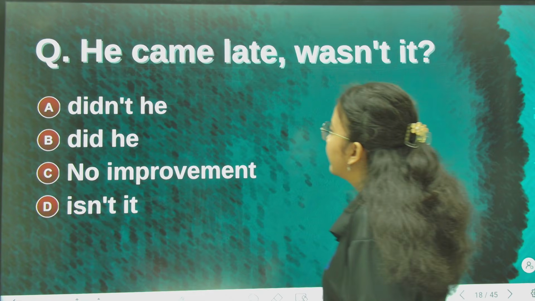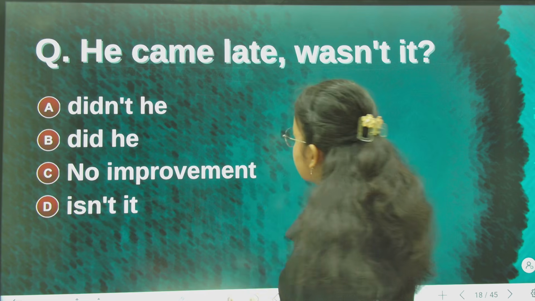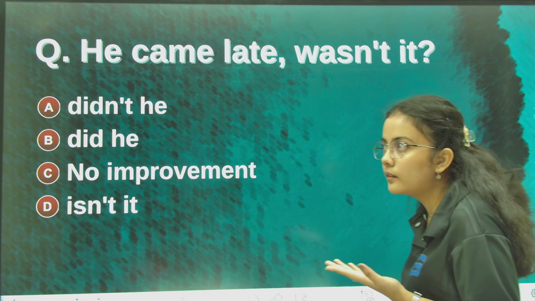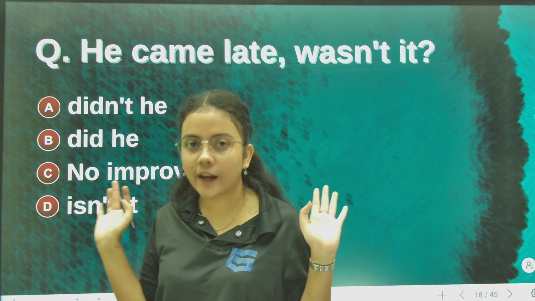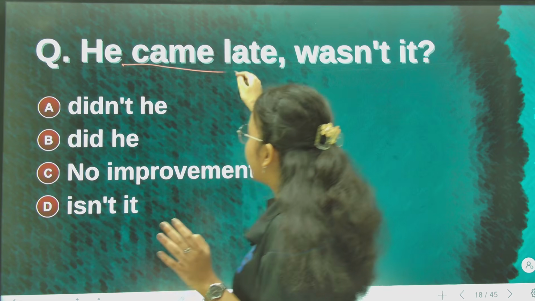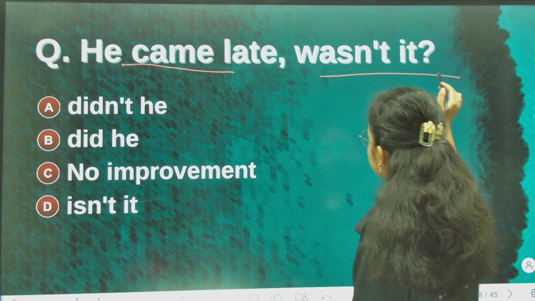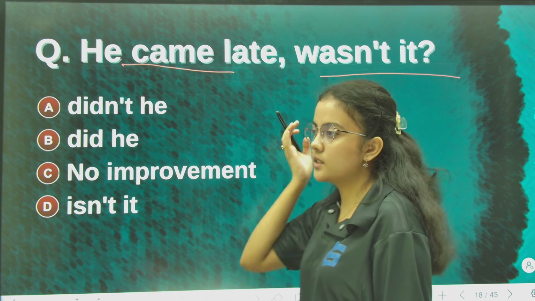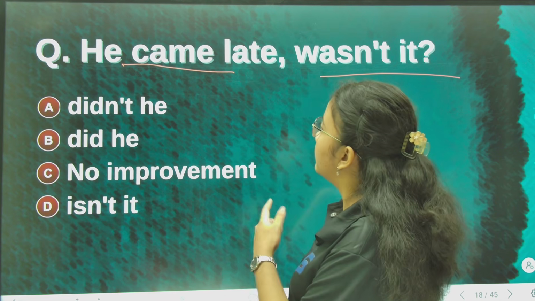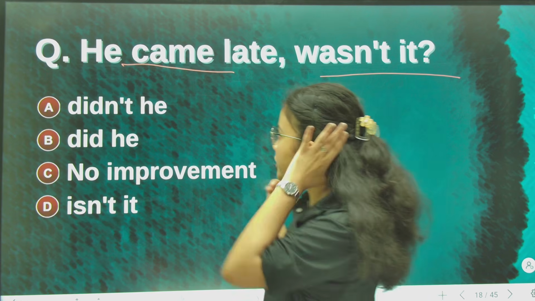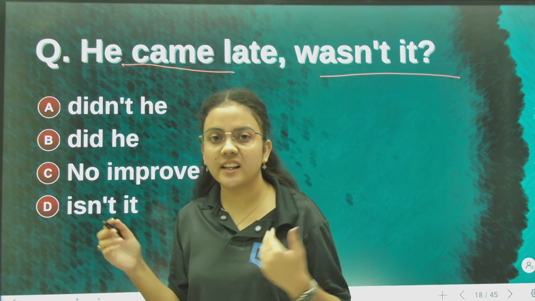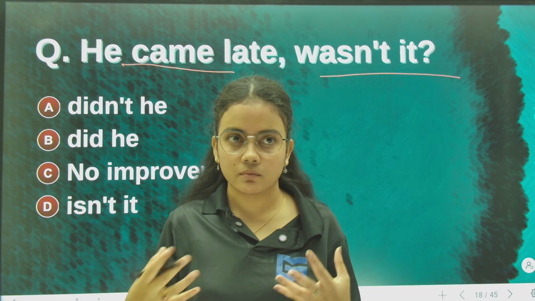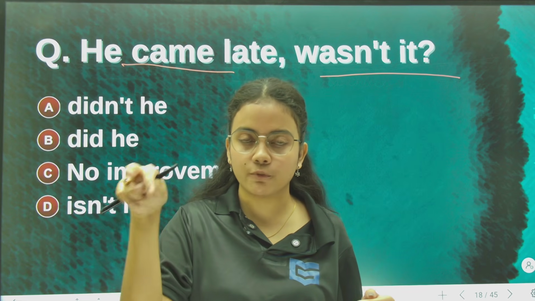Next question: he came late, wasn't it? He came late, wasn't it? Now you may think that this is wasn't it, because the first part is affirmative and this is negative. But we don't write wasn't it here. See, he came late, we cannot write wasn't it. Because that's a doing verb. Came is an action verb.